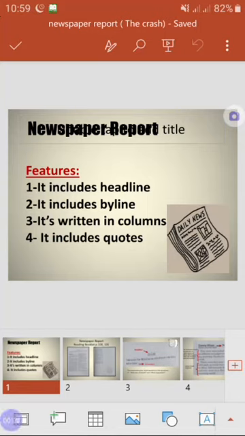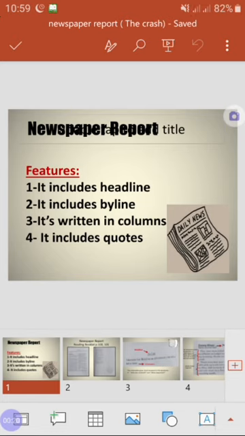Today we are going to have a reading session, and it's going to be another text for our new genre, newspaper report. But before we start, I want to revise the features with you. Okay, so let's start. Number 1, it includes a headline. The headline is like the title of the report. But in the newspaper report, it's called a headline.